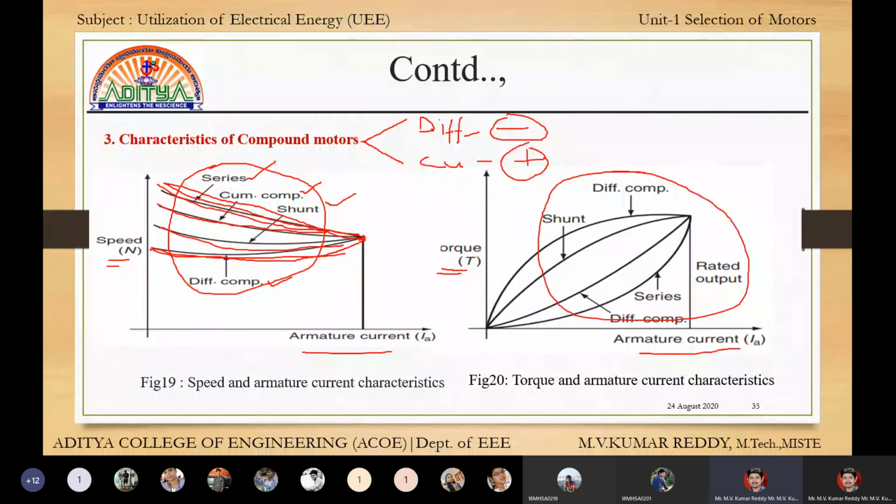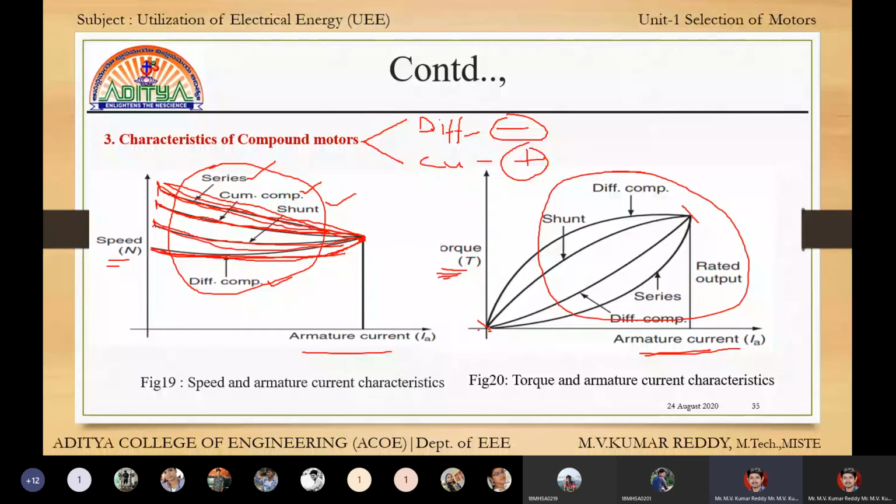It started from one speed, decreases gradually, and again attains the rated speed. Series also starts from one value, decreases, and reaches the rated value. Torque and armature characteristics also start from one point and end at rated output.